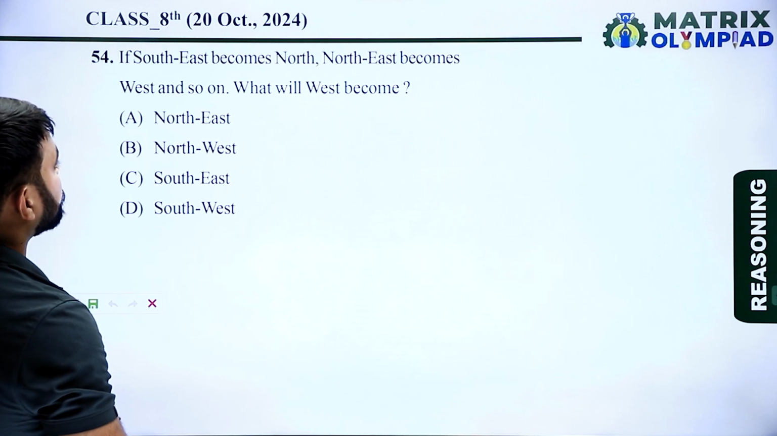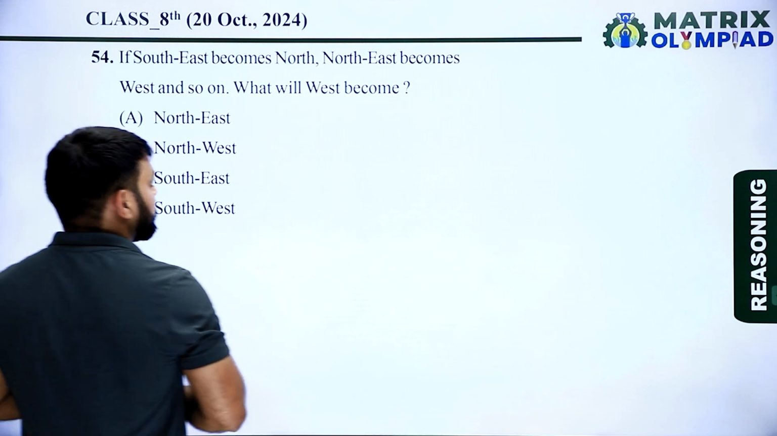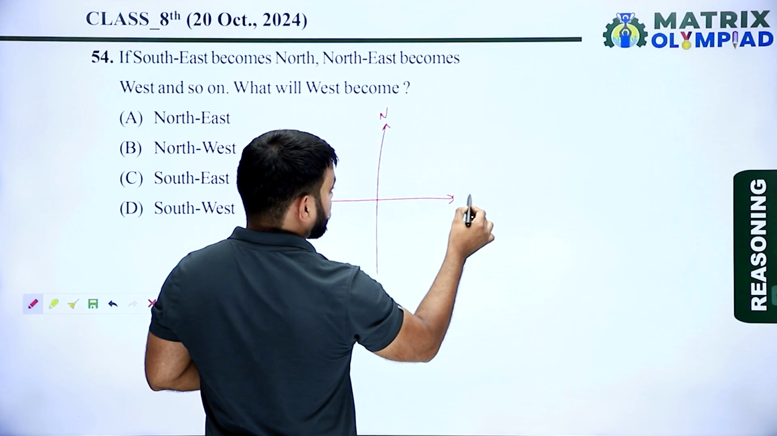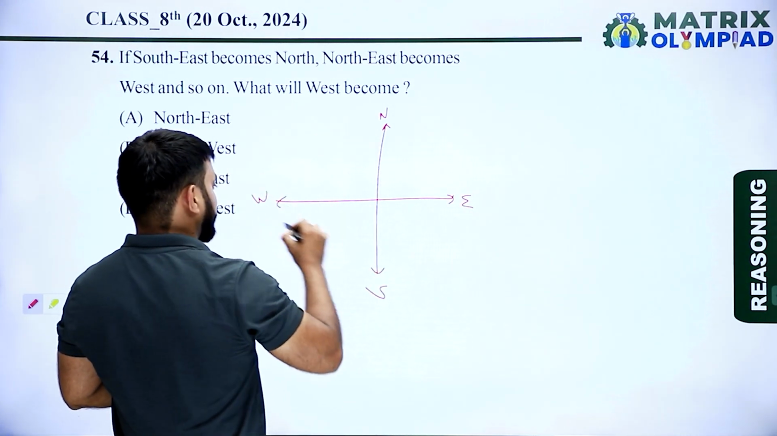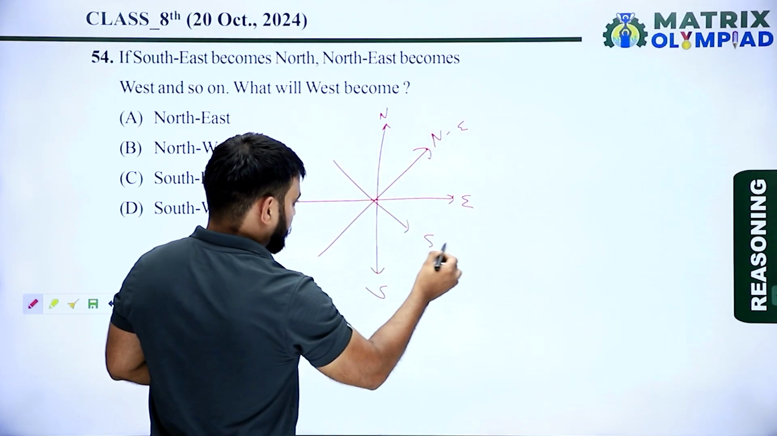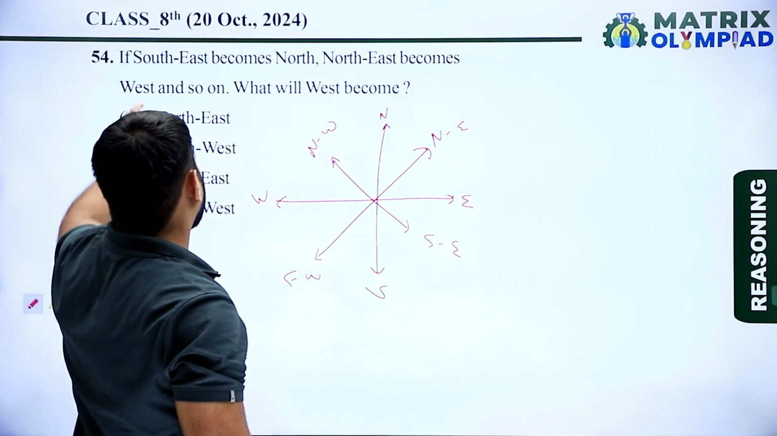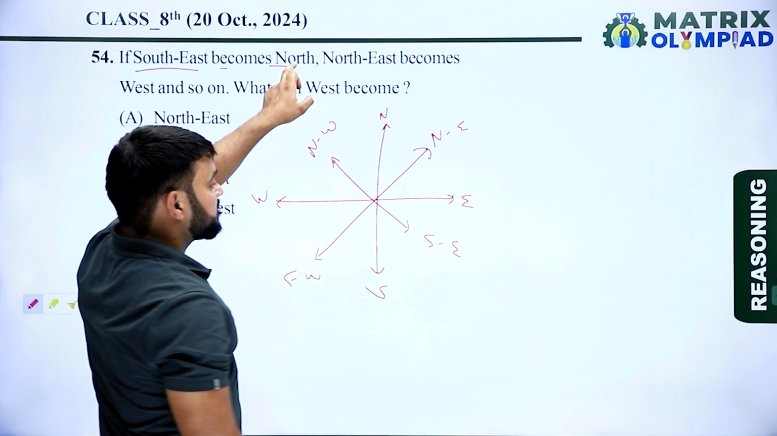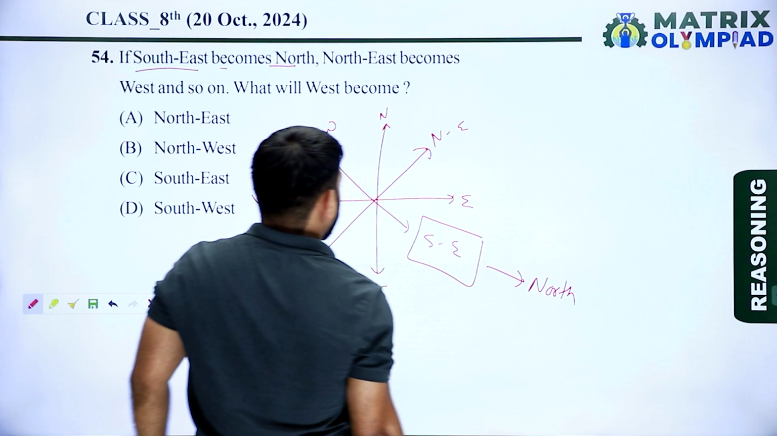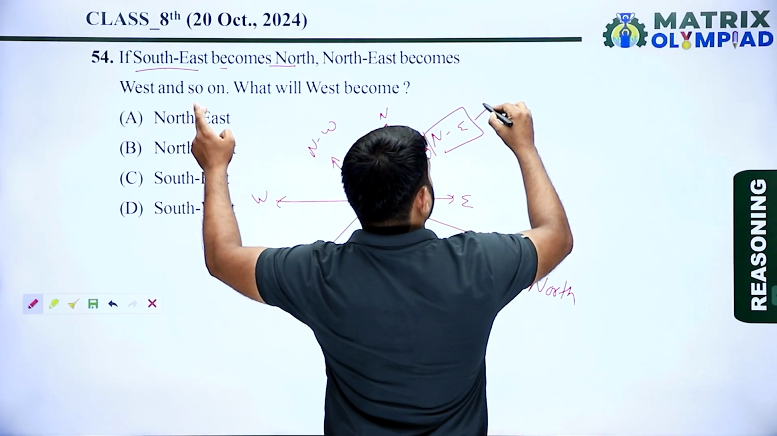If southeast becomes north, northeast becomes west, and so on, what will west become? So as we know, this is the north, this is east, this is south, and this is west. And four cardinal direction. This is northeast, this is southeast, and this is southwest, and this is northwest. Now according to question, southeast becomes north, and northeast becomes west.